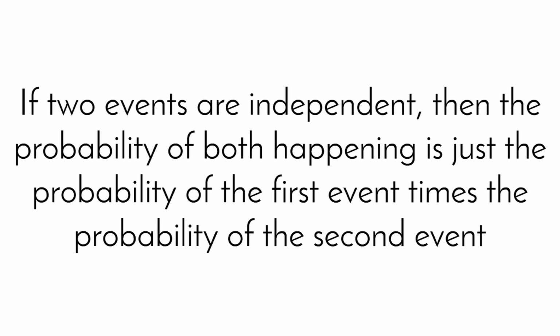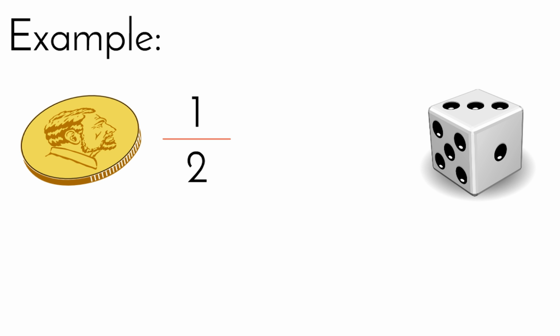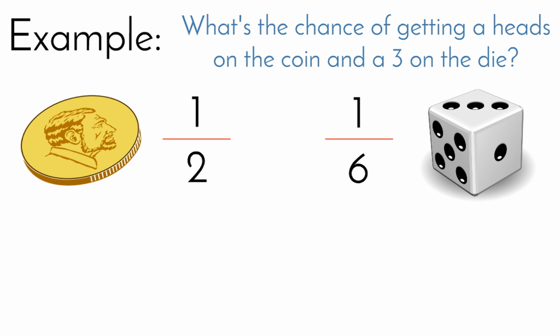If two events are independent, then things work out nicely because you can find the probability that both happen by just multiplying the probabilities. So let's do an example. Let's say I have a fair coin, and that means I have a probability of 1/2 of getting a heads. And let's say I have a fair die, and let's say I want to think about getting a 3 on the die. That means I have a 1 in 6 chance of getting a 3 on the die. Now somebody says, well, what's the chance of getting a heads on the coin and getting a 3 on the die? It's real simple. We're just going to multiply these two things together, and the probability is 1/12.